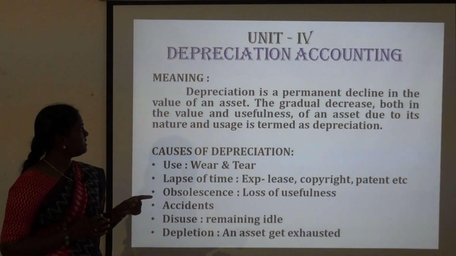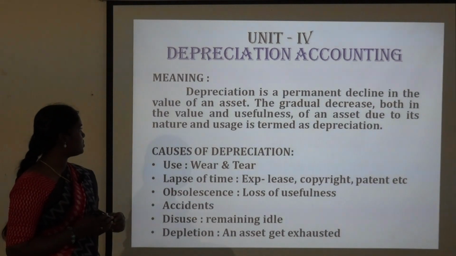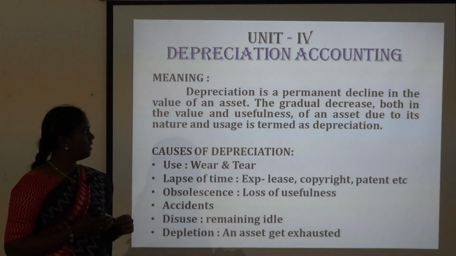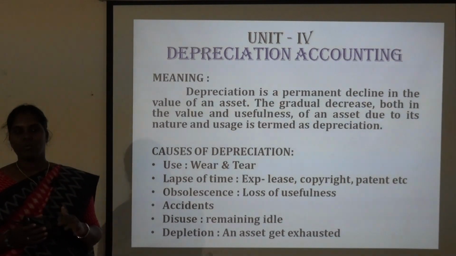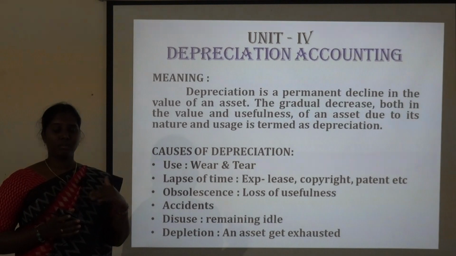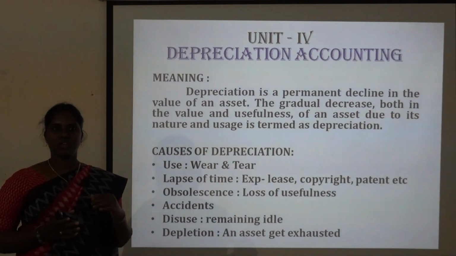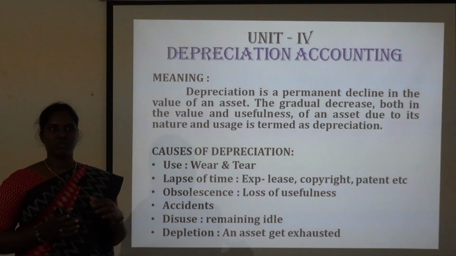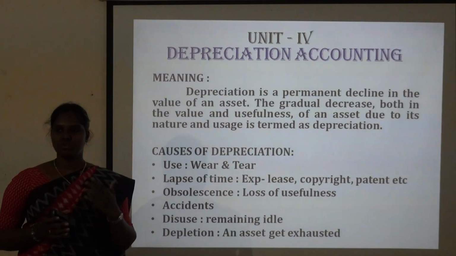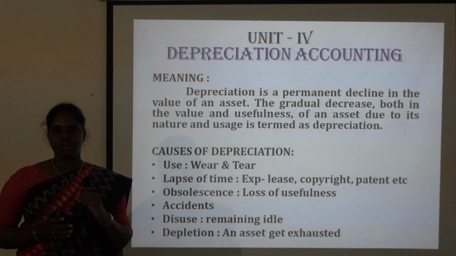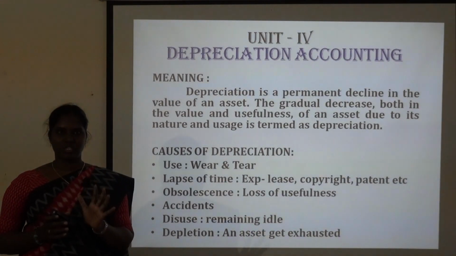The gradual decrease both in the value and usefulness of an asset due to its nature and usage is termed as depreciation. Generally an asset cannot be used as it was when purchased for the first time. Why? Because it may have many reasons: we use it every year, every time, and it causes some damages, or it may be due to passage of time, or even if it is used or not used, the value will keep on decreasing. That decreased value of an asset is said to be depreciation.